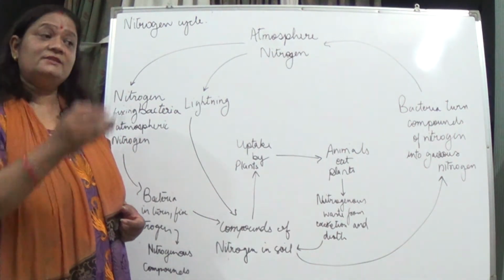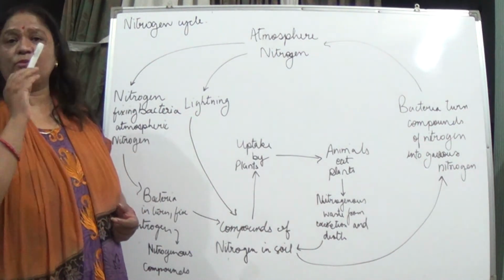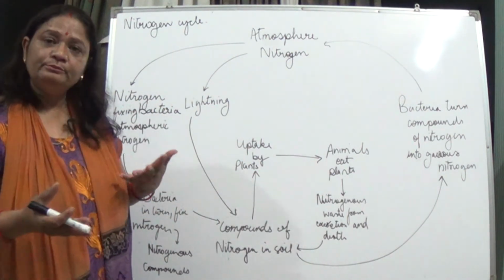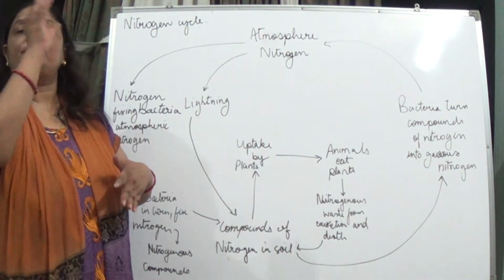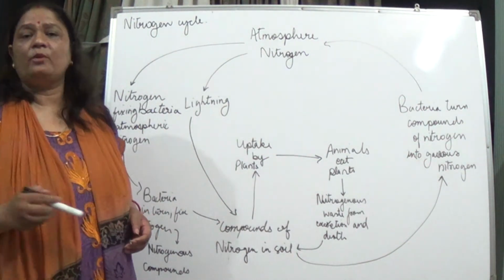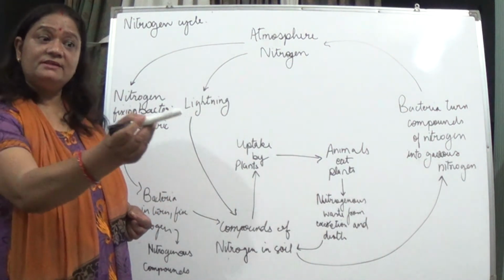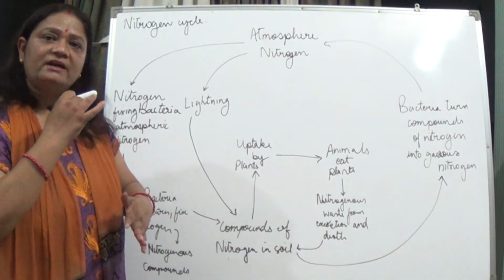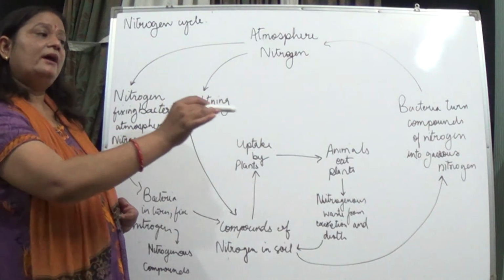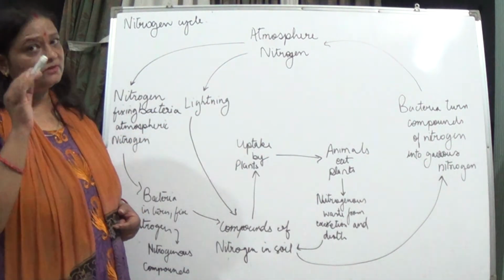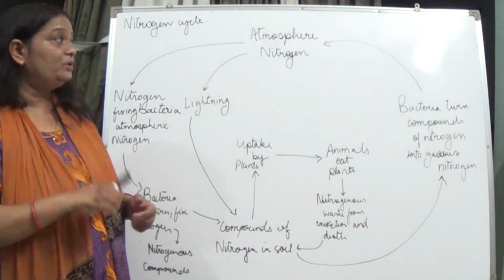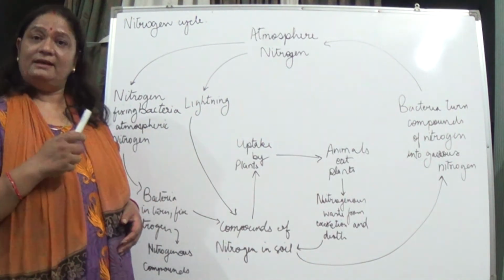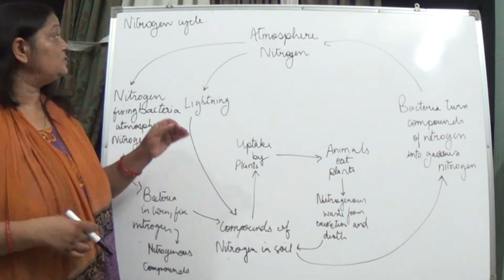What does it do? It fixes the atmospheric nitrogen in the soil, because atmospheric nitrogen can't be used by the plants by itself, isn't it? It has to be converted into what? Its nitrate form, and then only the plant can use it. And this is done with the help of the bacterium, the rhizobium. It fixes the nitrogen in the soil, thereby the plant uses that nitrogen for its growth. And here the rhizobium is getting shelter in the nodules of the leguminous plant's root, isn't it? So here we are seeing which relationship? A symbiotic relationship. Okay.